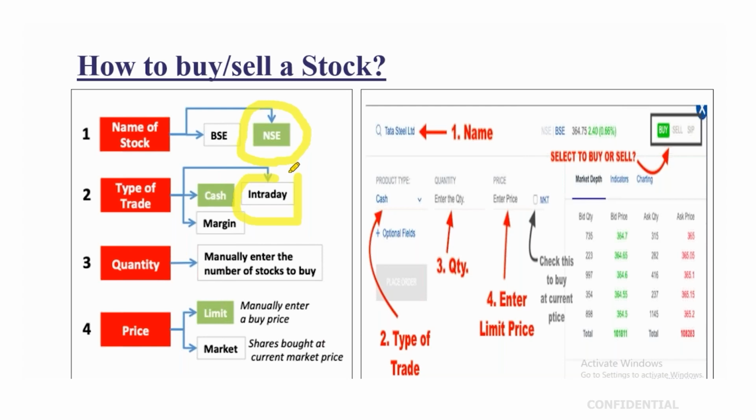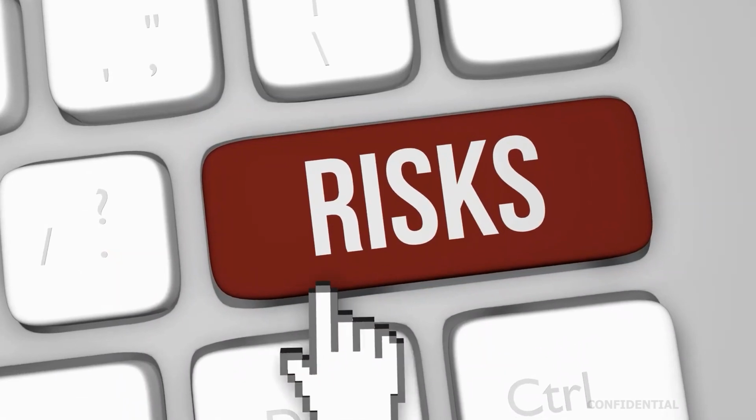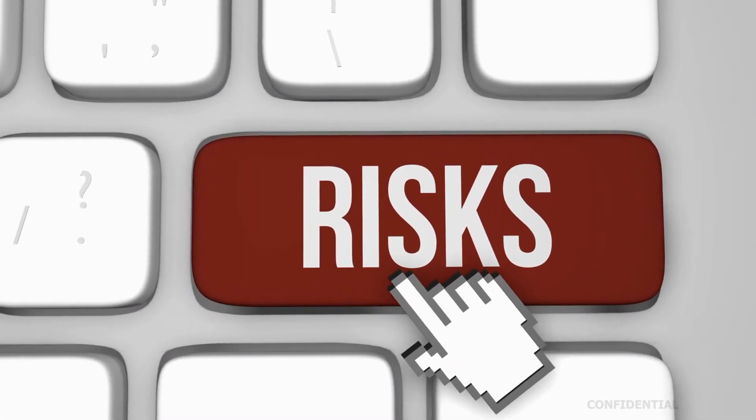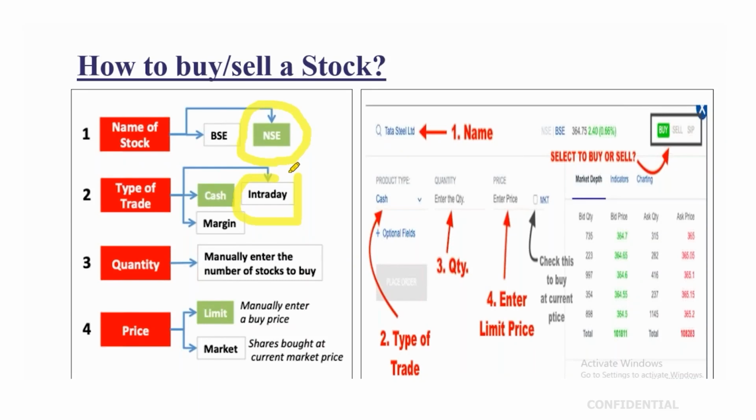So for intraday trading you pay lower margins, but the risk is also high. In cash and carry trades, you have to pay 100% margin. If you are buying a 100 rupees stock, you pay the entire 100 rupees, but for intraday you pay just 20, 30 or 10 rupees, depending on the securities in which you are trading. If you are an intraday trader and like to take risk, you can do an intraday trade because the margins are lower. In cash to carry, you must pay the entire 100 rupees. So you have to decide which type of trade you are required to take in the market.